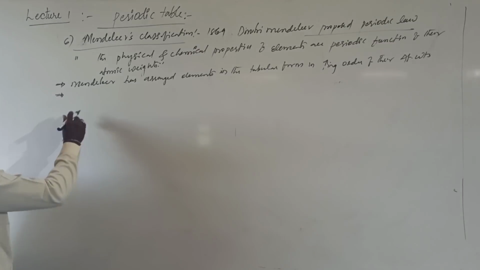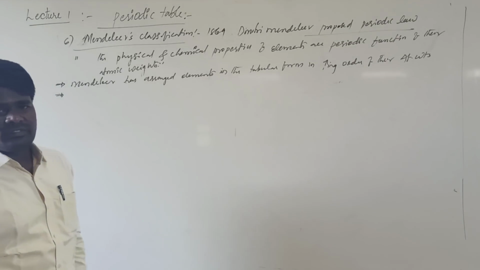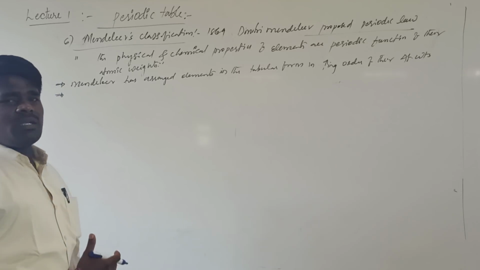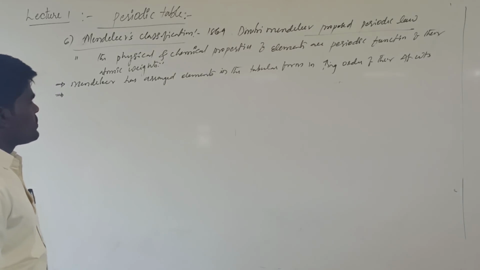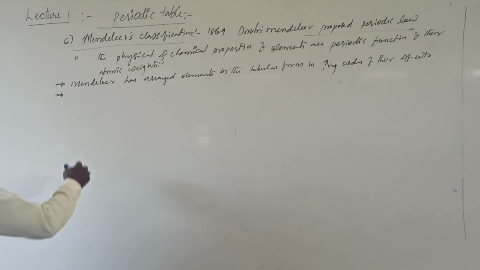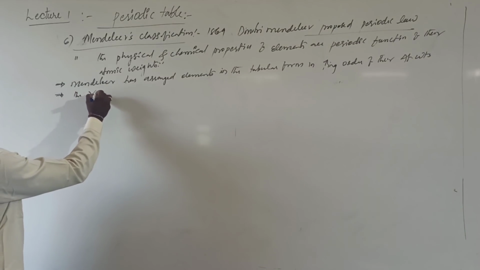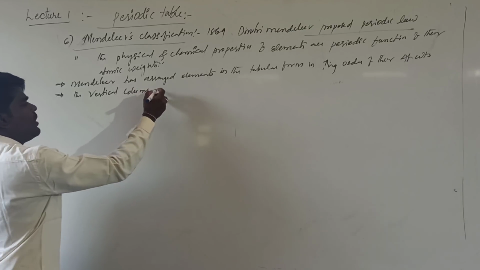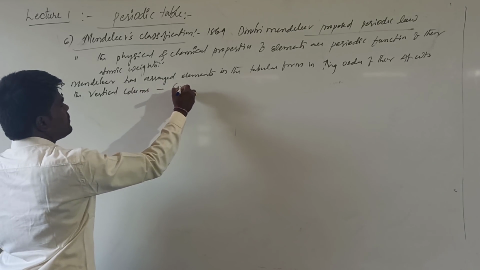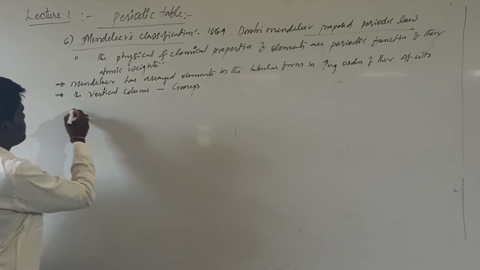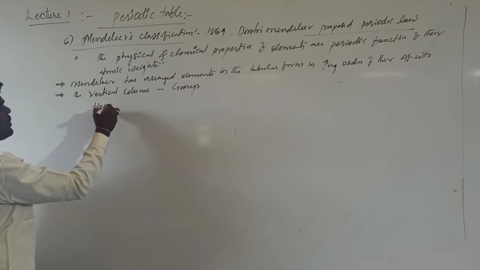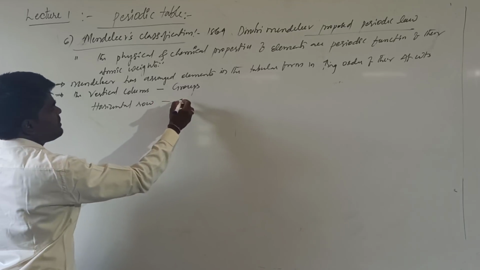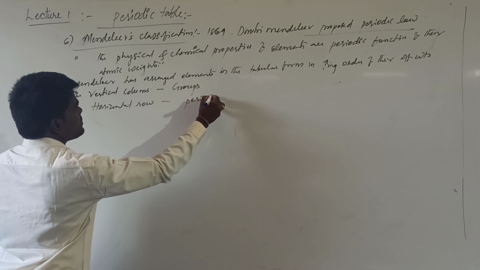What is meant by tabular form of arrangement? The tabular form of arrangement consists of vertical columns and horizontal rows. Here, the vertical columns are regarded as groups and the horizontal rows are regarded as periods.